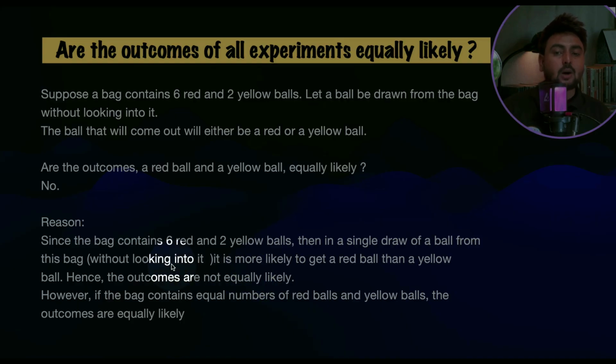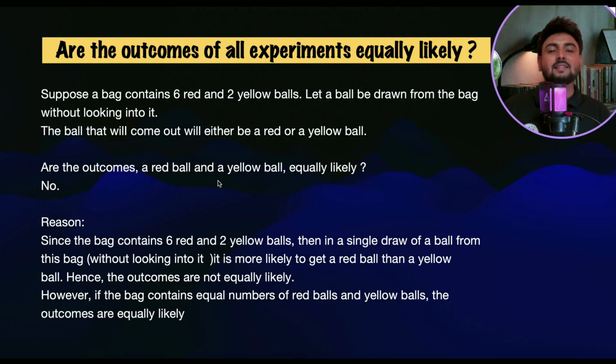When you take out a ball, there is more chance of a red ball than a yellow ball. So hence the outcomes are not equally likely. However, if the bag contains an equal number of red balls and yellow balls, the outcomes are equally likely. I hope the concept is quite clear to you, when the outcomes are equally likely and when they are not equally likely. Let's go to the next point, children.